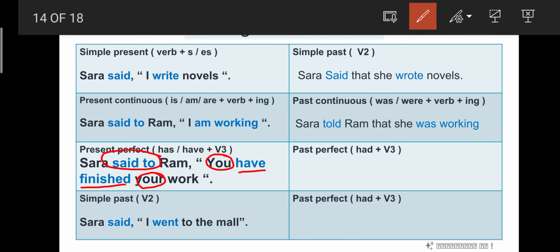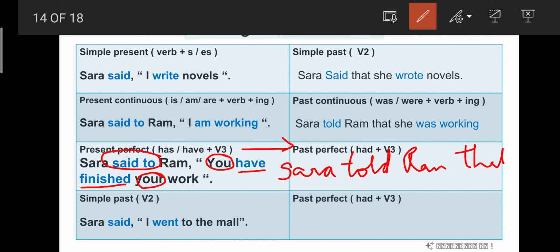Have finished means it is in present perfect, so it will be changed into past perfect. So what will be the answer? Sarah said will become told. Told Ram that, okay, this you refers to whom? Ram, right? Sarah is telling Ram only, so you refers to Ram, so Ram will be referred to as he.